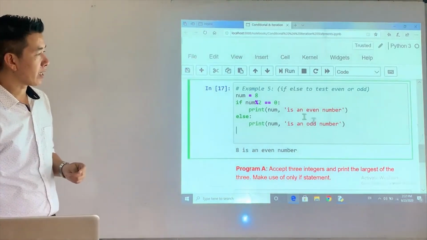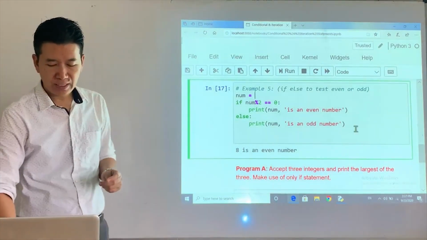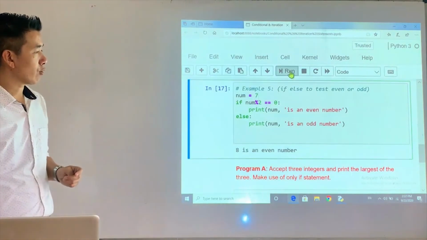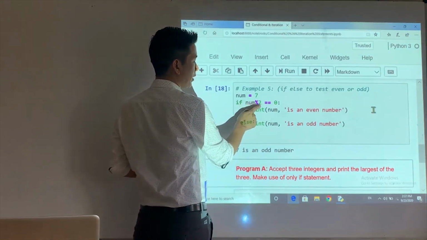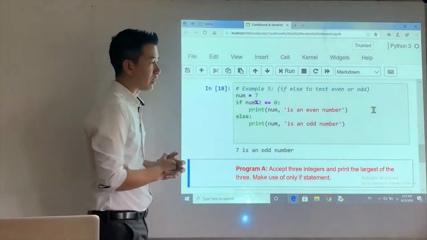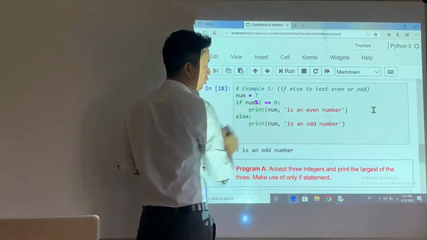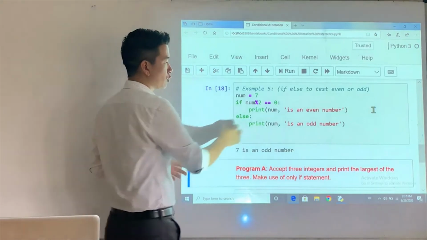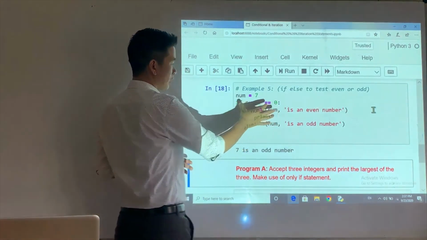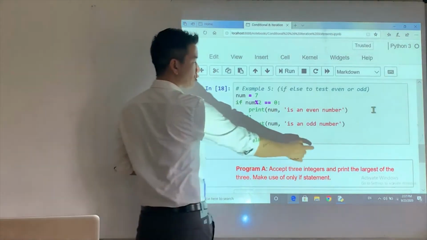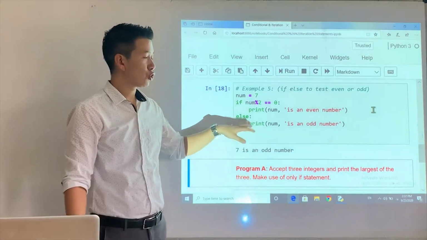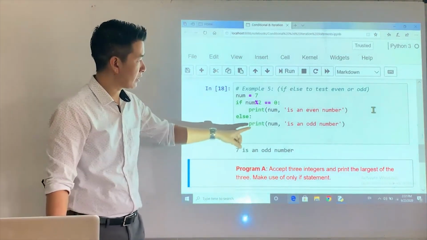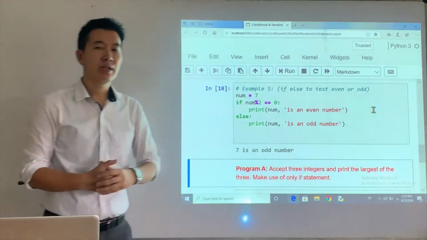Now, let's say I change this to 7, right? And then I click on run. 7 is an odd number. This time 7 divided by 2, the remainder will be 1. Is 1 equal to 0? Is the condition true? No, the condition is false. If the condition is false, the definition says the statement associated with else should be executed. Hence I get num is an odd number.